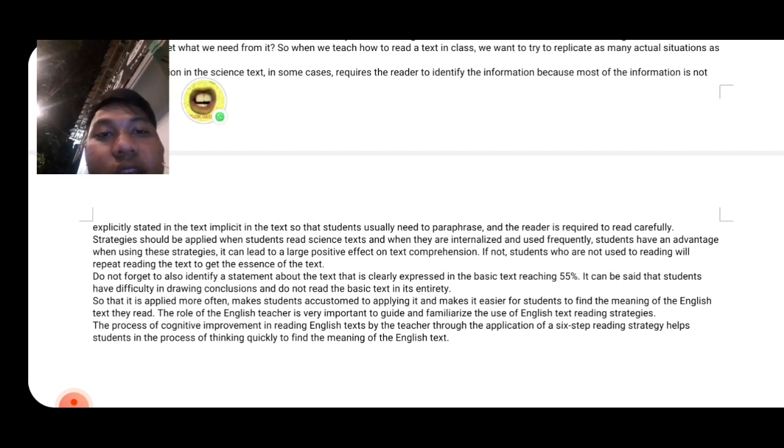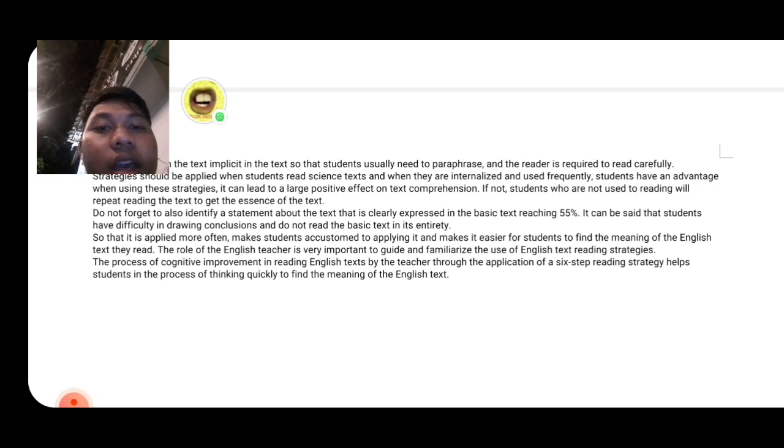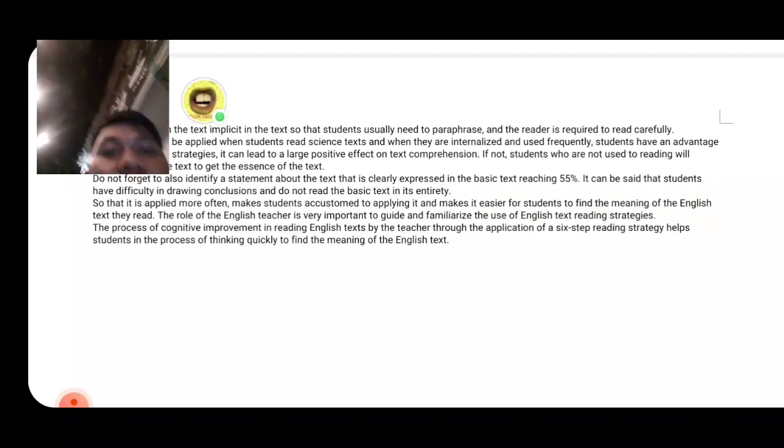So that if it is applied more often, it makes students accustomed to applying it, making it easier for students to find the meaning of the English text they read. And then the role of the English teacher is very important to get students familiar with the use of English text reading strategies. And the last, the process of cognitive improvement in reading English text by the teacher through the application of a six-step reading strategy helps students in the process of thinking quickly to find the meaning of the English text.